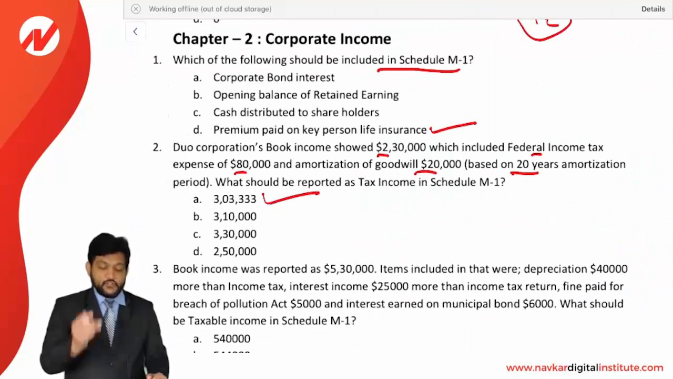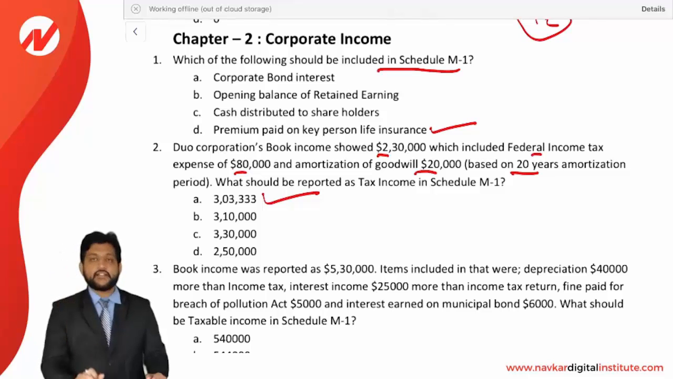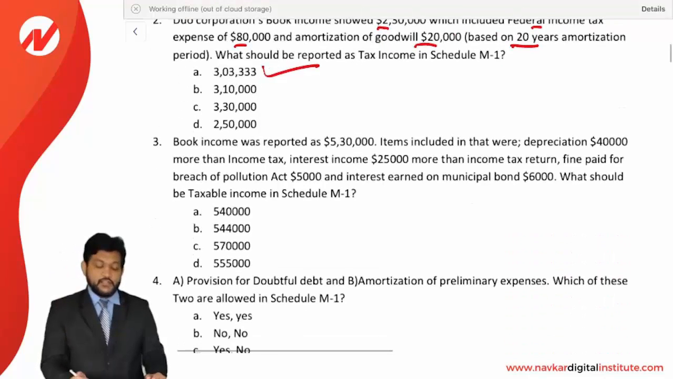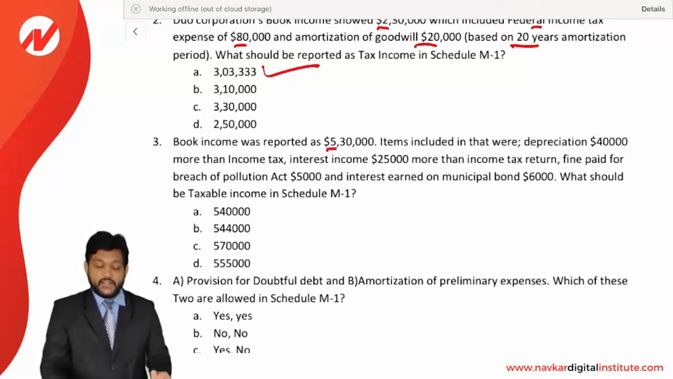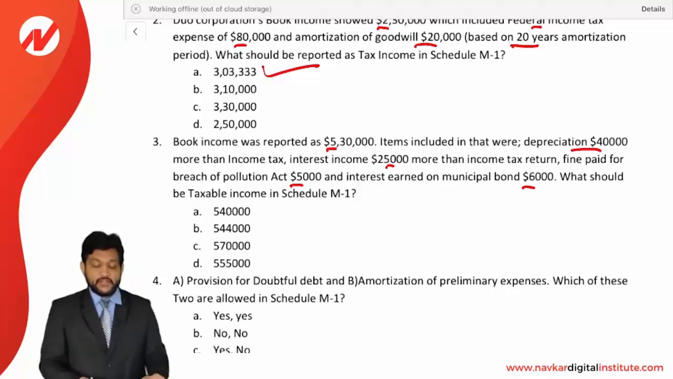Yes, A is a correct option, 3,03,333. Next, book income was reported as 5,30,000. Items included were depreciation 40,000 more than the income tax return, interest 25,000 more than the income tax return, fine paid for the breach of Pollution Act 5,000, and interest earned on the municipal bond 6,000. What should be the taxable income in Schedule M1?